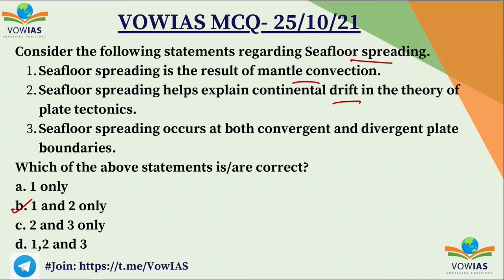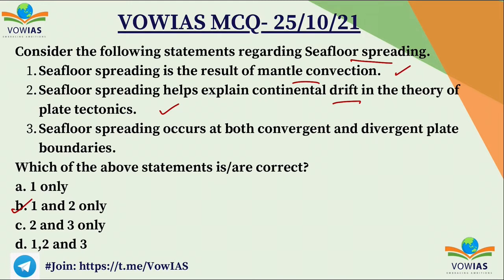So if you see the first statement, it says that seafloor spreading is the result of mantle convection. This is the right statement. And the second statement said seafloor spreading helps explain the continental drift theory. This is also right because in the theory of plate tectonics, the continental drift theory basically says that because of this seafloor spreading, the continents actually move. So the second statement is also right.